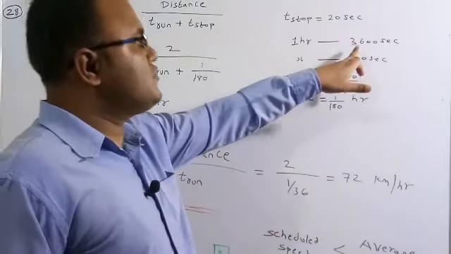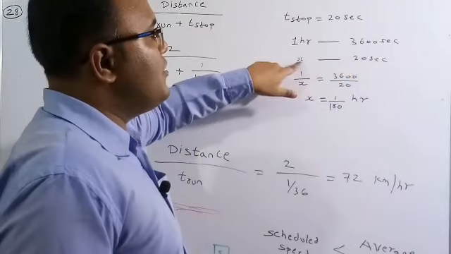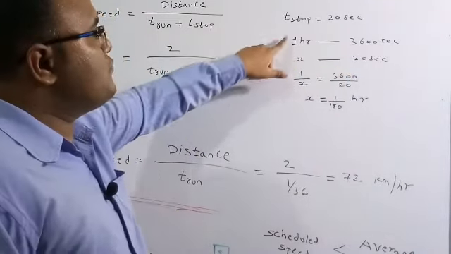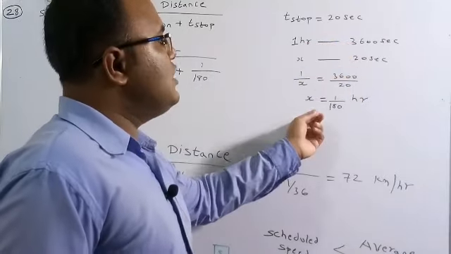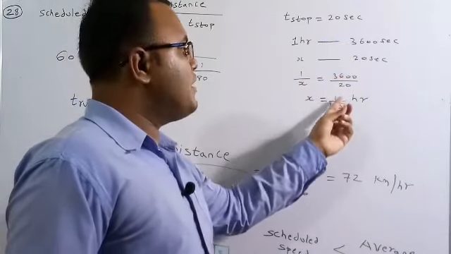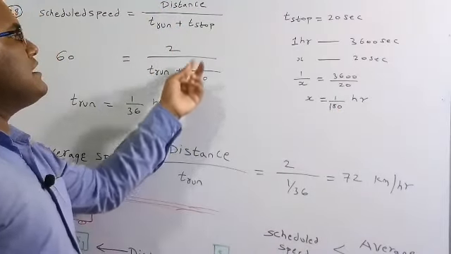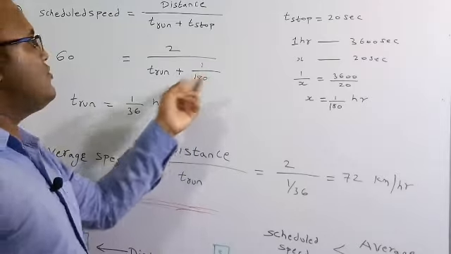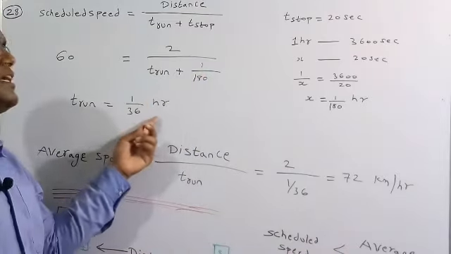So 1 hour is equal to 3600 seconds. So we need to find, for 20 seconds, what is the value in hours. So therefore 1 by x is equal to 3600 by 20. So if you solve this one, we will get 20 seconds is nothing but 1 by 180 hour. So therefore in place of T stop I converted the seconds in terms of hours and substituted the value. So after solving this basic equation I will get T run is equal to 1 by 36 hour.